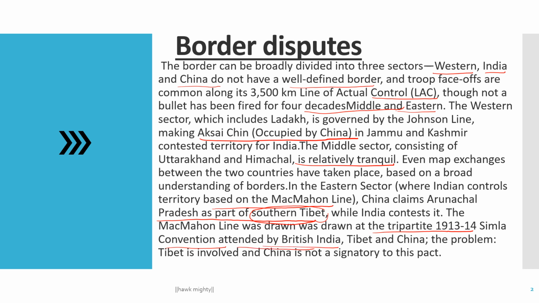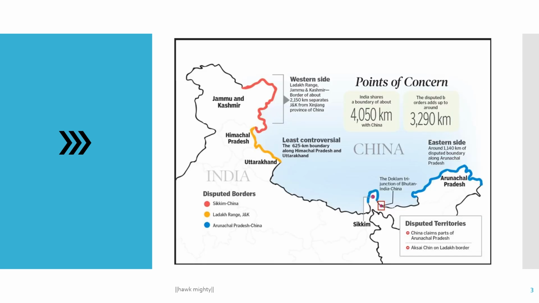Okay, so this is the basic dispute which is always raised by China, to take Arunachal Pradesh as part of China. China always considers that Arunachal Pradesh is southern Tibet. Here British India, Tibet and China are involved in the problem. Tibet is involved and China is not a signatory to this pact. Okay, so let's move on.